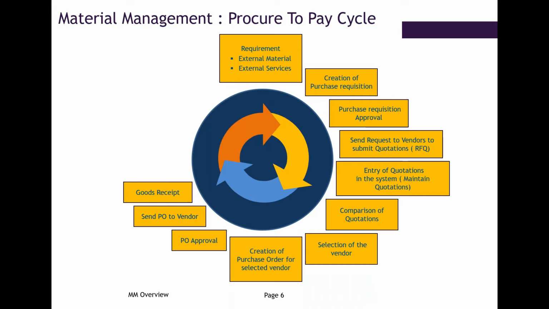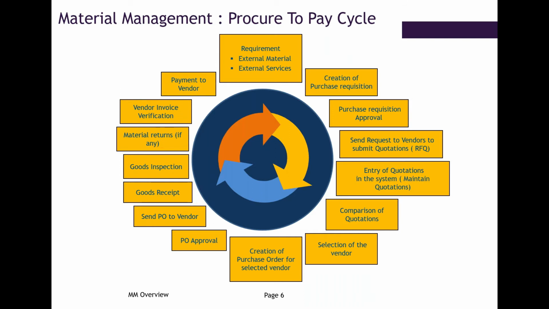Once the materials are received at our premises, we do a goods receipt. Then after goods receipt, we have a goods inspection, that goes for a quality check. Once it is inspected, it will be transferred to unrestricted use. If there is any defect, the materials will be returned through quality. Then we have invoice verification, that is payment to the vendor for the received materials.